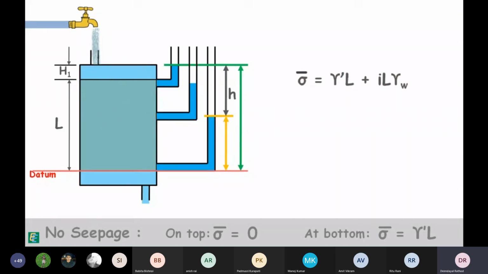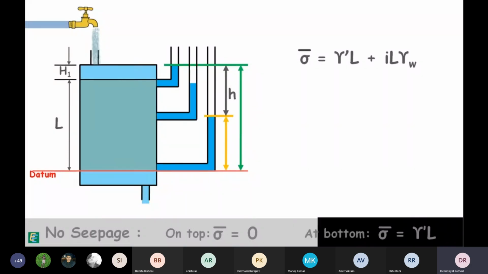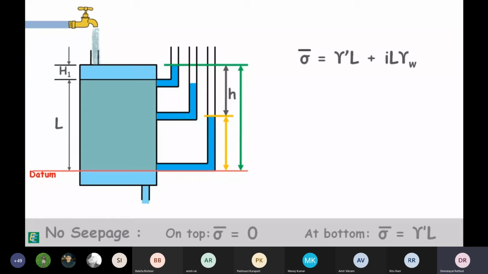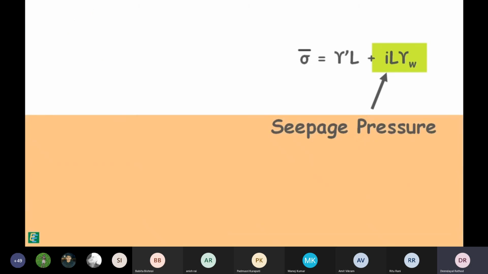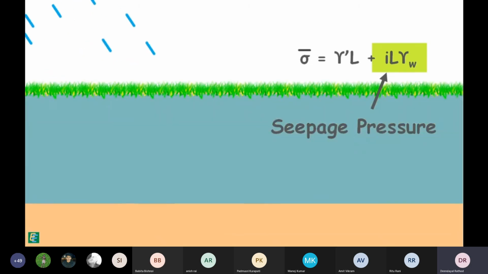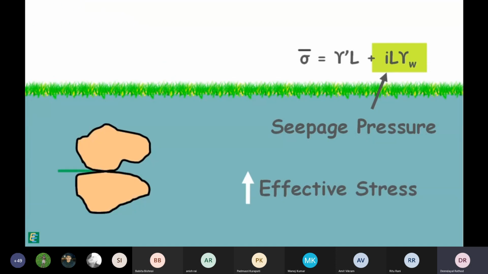If we compare this effective stress at the bottom of the sample with the effective stress in the hydrostatic condition at the same level, we can see the effective stress has increased by iLγw. This increased stress or pressure is called seepage pressure. It clearly indicates that downward seepage in the soil increases the effective stress or interparticle forces. This additional stress is due to the seepage pressure which acts in the direction of flow of water.